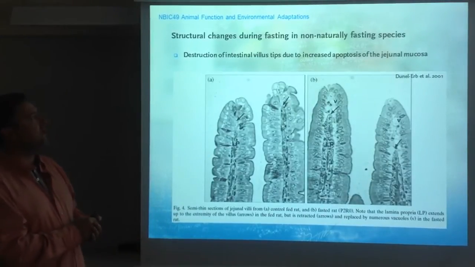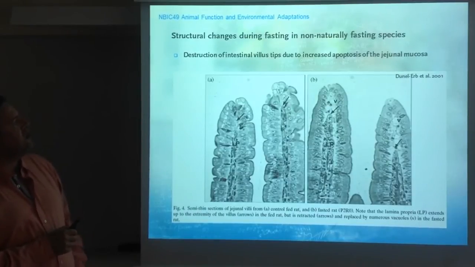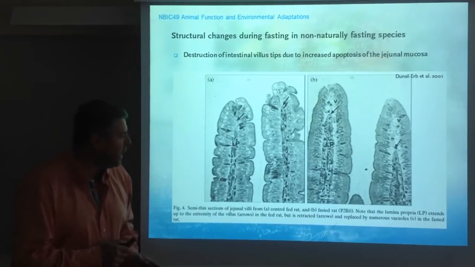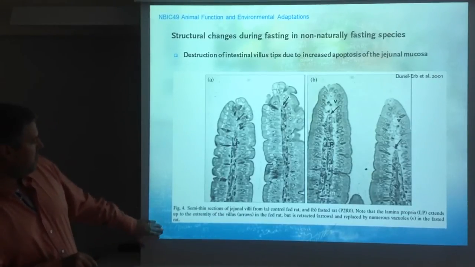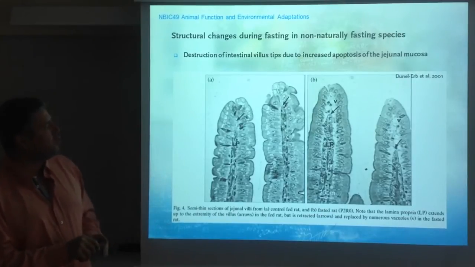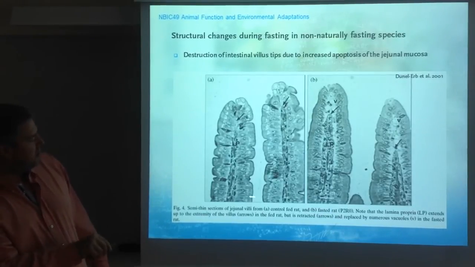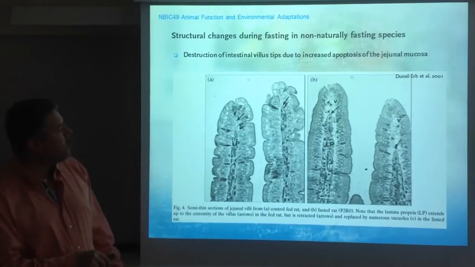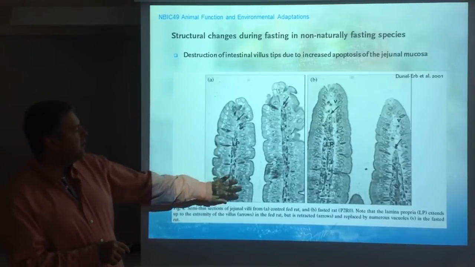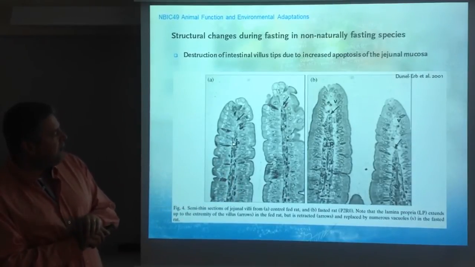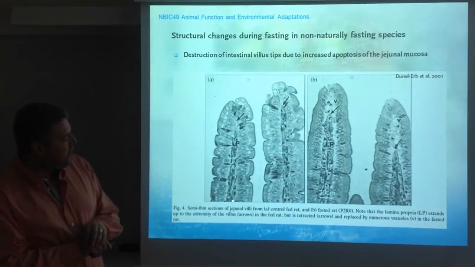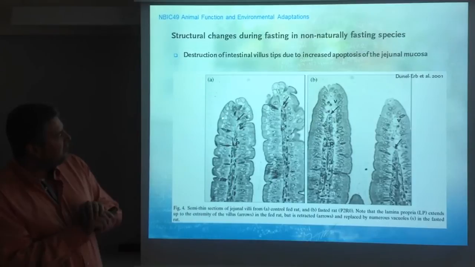This is an example in rats. And in rats, what we can see is structural changes that occur when these animals have been fasted for, I think it was 2 days. So basically, what do you see here? In the A part, you have control rats. This would be the structure of an intact villi. LP stands for the lamina propria. That's the basal membrane over which the villi is constructed. And these are the enterocytes. These are the cells of this epithelium that, as I was telling you, migrate up the villi.